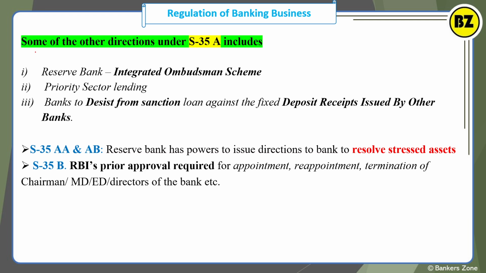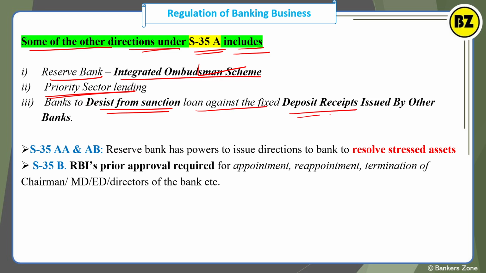Now see some of the other directions under section 35A. The Reserve Bank can give directions on the Integrated Ombudsman Scheme. So the direction given by RBI with regard to the ombudsman scheme is under section 35A. RBI can give direction for priority sector lending, and RBI can direct banks to desist from sanctioning loans against the fixed deposits of other banks.